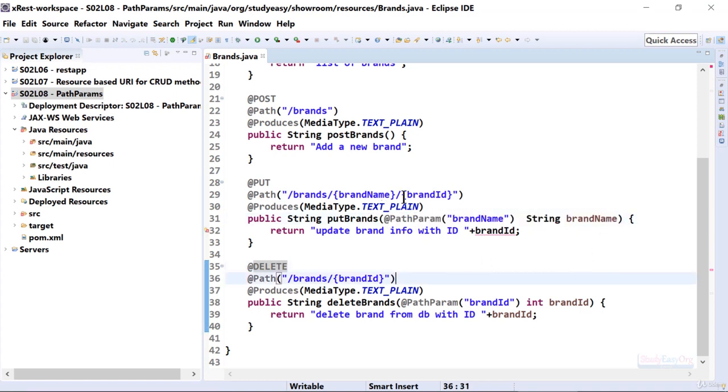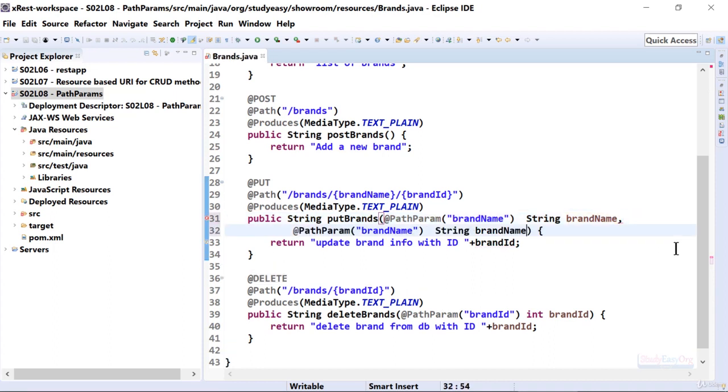In order to handle this other variable brand ID, we will copy this particular part and add yet another parameter. Let me use a comma here and add another parameter. The name of the parameter is brand ID, so let me update this, and the variable would be of type int and the name of the variable would again be brand ID.